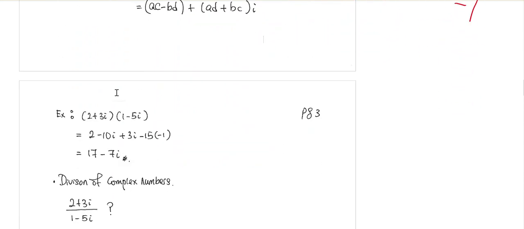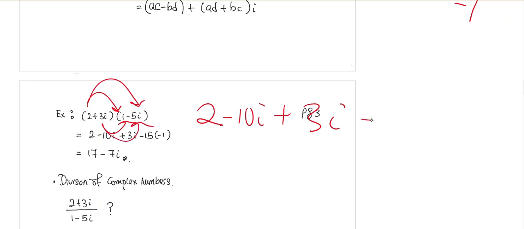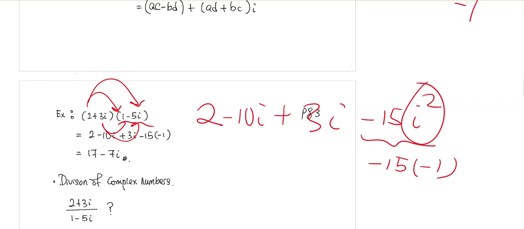You just distribute. So for example, here you have 2 plus 3i, one complex number. Again, look at the way we put them is always a real number plus another real number times i. So we have another complex number here, also written in the form of a plus ib. So now we multiply them, so we distribute. This is going to give us 2, and then we distribute, this is going to give us minus 10i, and then this is going to give us plus 3i, and then this is going to give us minus 15i squared. And because i squared is equal to -1, this part here is actually minus 15 times -1, which is positive 15.